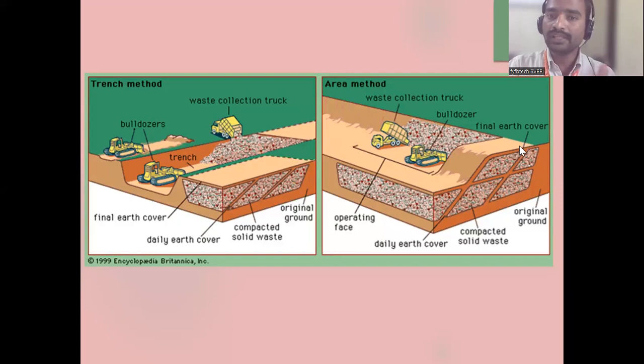Layer by layer is in the area method, and in the trench method there is only one trench. Are you getting? Yes, sir. This figure will explain clearly. In the trench method there is only one trench, only one layer of soil on top. In the area method, this is one area with soil on top, another area with soil on top, layer by layer.